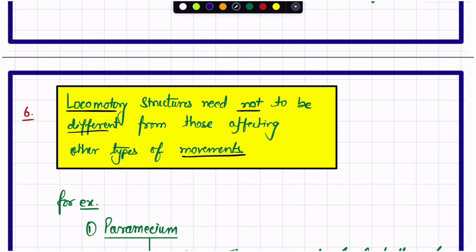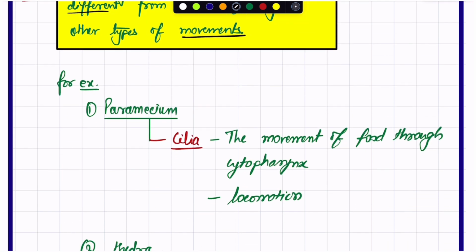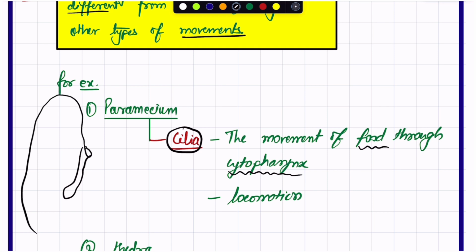We need to understand this: if we talk about paramecium, then we have cilia over here, and the cilia help in the movement of food through the cytopharynx. The cytopharynx is a part present in the body of paramecium, and we have the continuity of cilia.